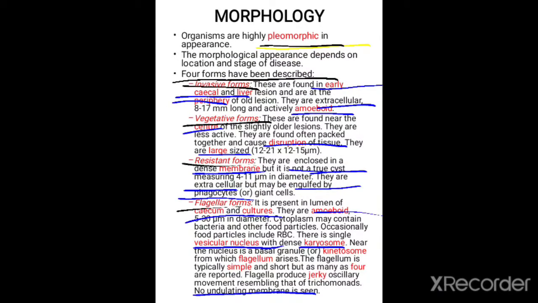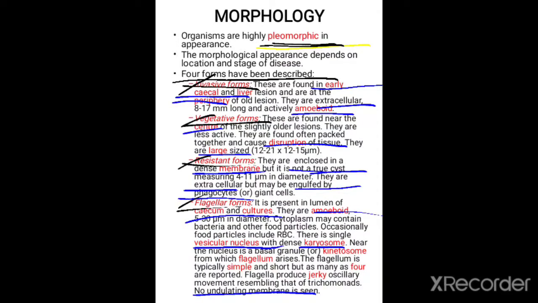Now, let us come to the morphology. The organisms are highly pleomorphic and they appear in four forms. Those are invasive form, vegetative form, resistant form, and flagellate form. In invasive forms, they are found in early cecal and liver lesions and at the periphery of old lesions, and they are extracellular and amoeboid in structure.